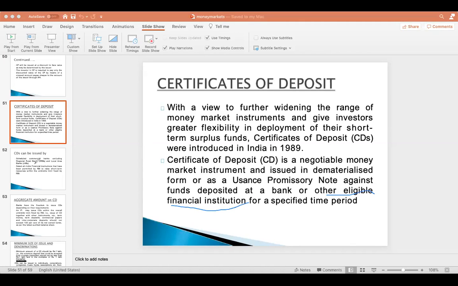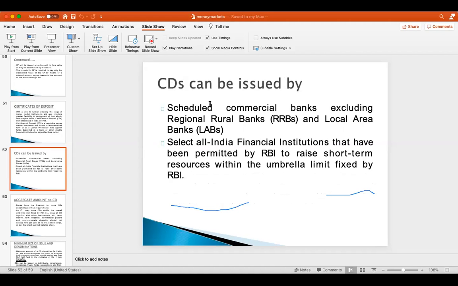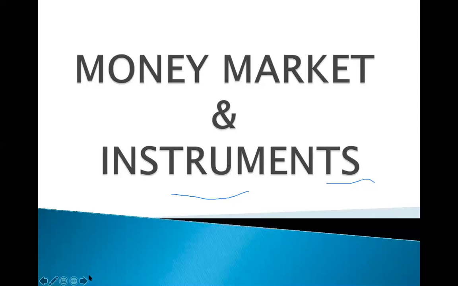CDs can be issued by commercial banks, excluding regional rural banks and local area banks. All scheduled commercial banks are eligible to issue CDs. This is again a short-term instrument. Like CPs, they are also unsecured instruments.